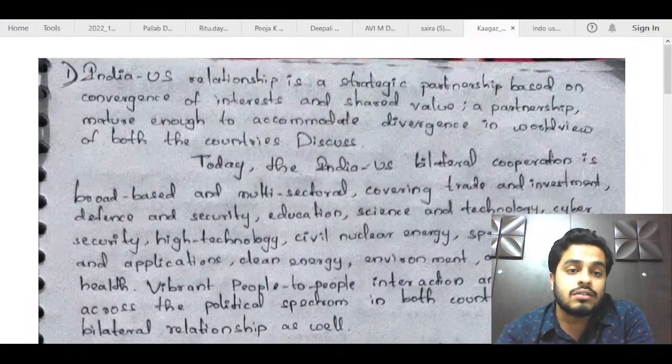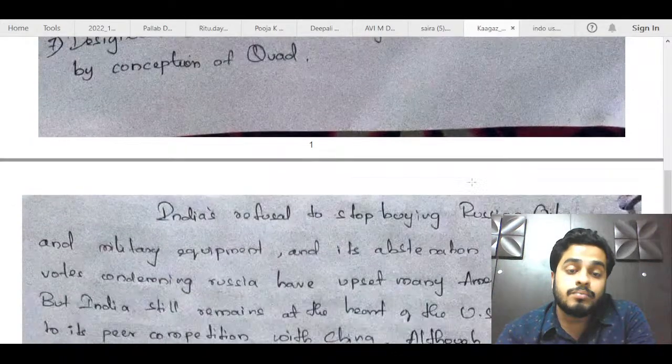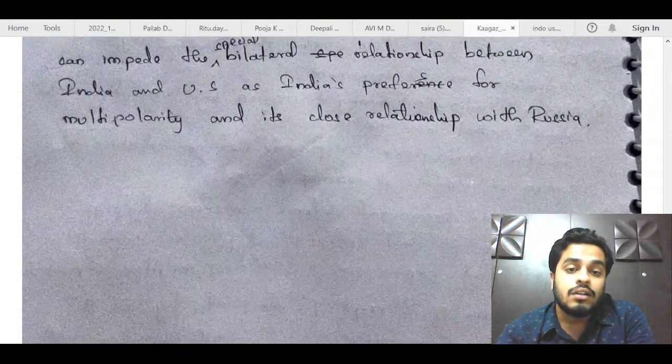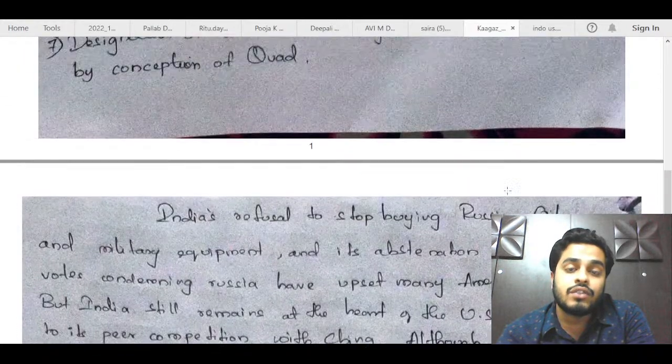I think the content is also less for a 15 mark answer. In this answer, I think you should try to write a minimum of 2.5 to 3 pages for a 15 marker. Also, the divergence part is not written, and the way forward is not written separately. So out of 15, I think 4 marks will be given for such an answer.